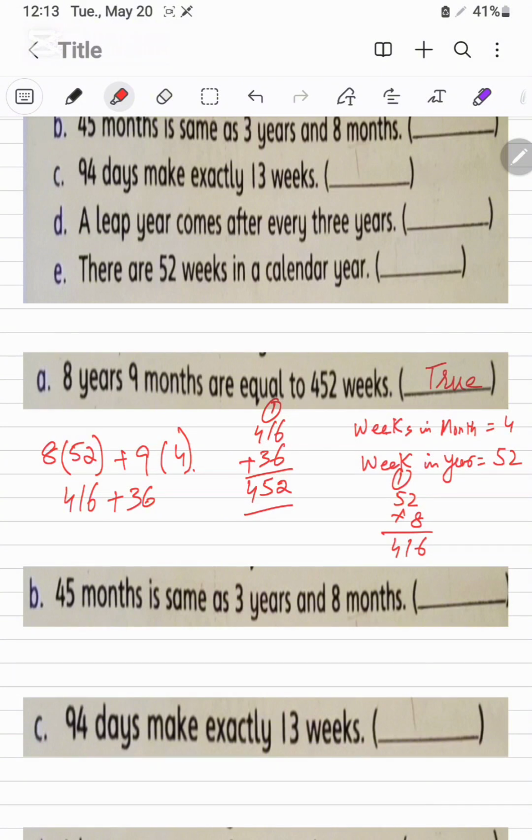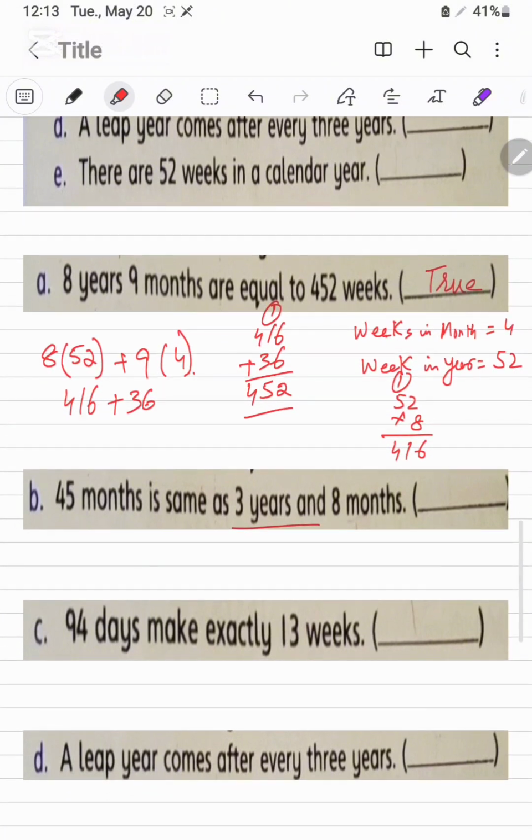Next we are going to find out the 45 months is same as the 3 years and the 8 months. We will divide, this will be 45. 3 years have the 36 months, because 1 year has the 12 months and 3 it will be the 36, and 45 minus 36, it will be the 9 months.